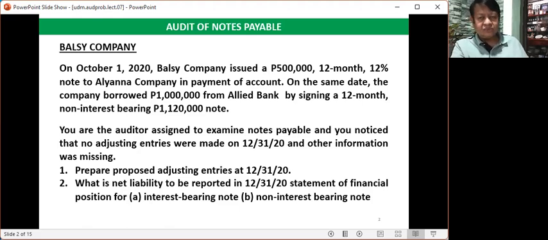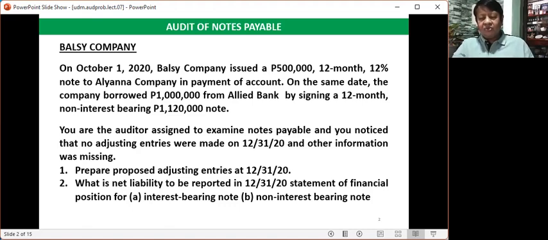What can you notice about the word proposed? We are using the word proposed on problems pertaining to auditing because the auditor will just make a proposal to the auditee. In this case, the auditee, or the company being audited, is Balsi Company.